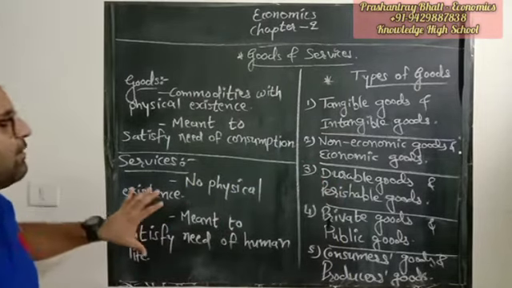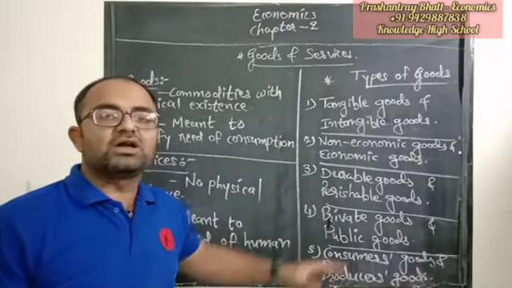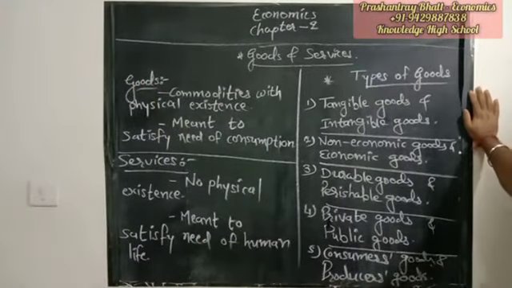So services ના બહુ ખાસ ટાઈપ્સ નથી હોતા, બટ ગુડ્સના અલગ અલગ 5 ટાઈપ્સ છે. તો હવે આપણે સમજીએ what are the types of the goods. Guys, there are basically 5 types of goods, right? And let's understand them one by one.